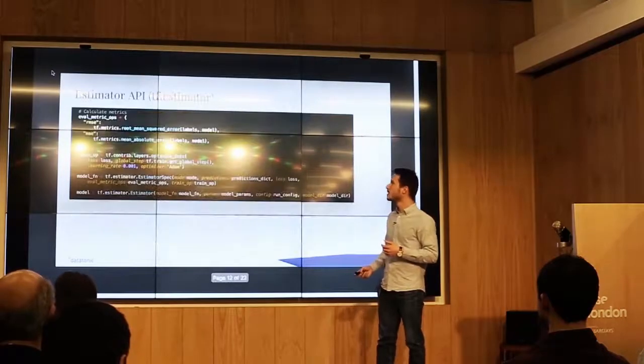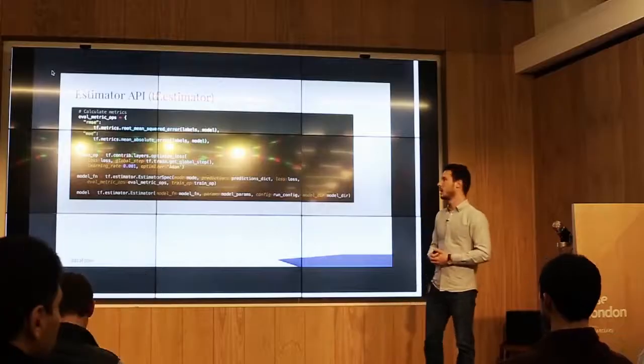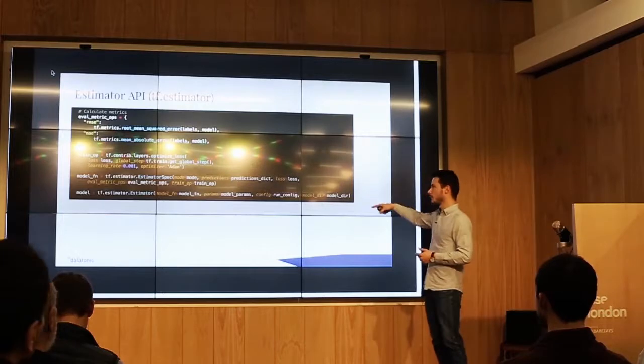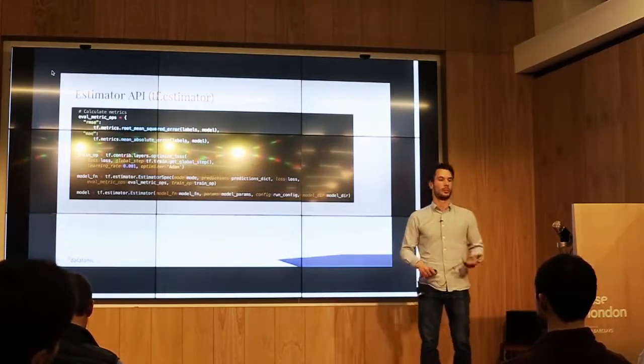With the input function, we can look a bit at the estimator now, where we already have the model function. We can collect this, we use the input function, but we also define our metrics up there, the training operations, where we feed in what kind of optimizer you want and how we train it, and then wrap it all up in this estimator object, and all that's left to do is really type .train or .evaluate.